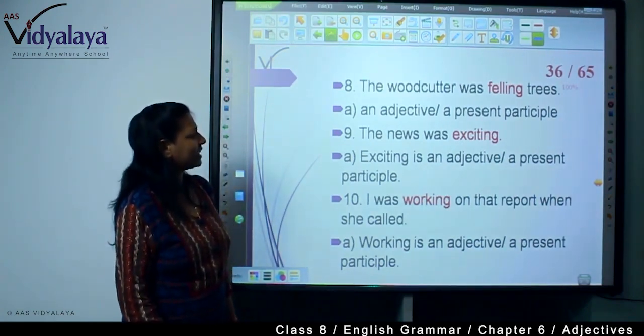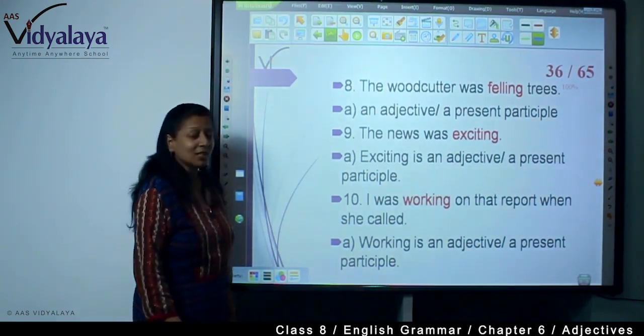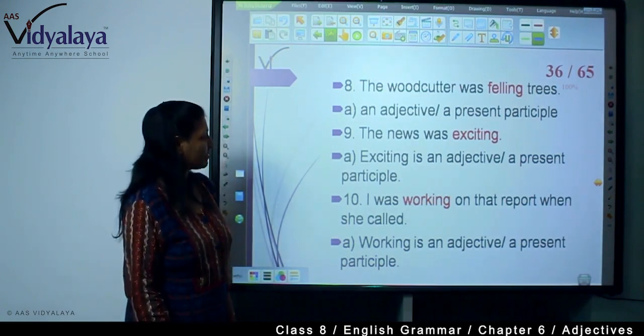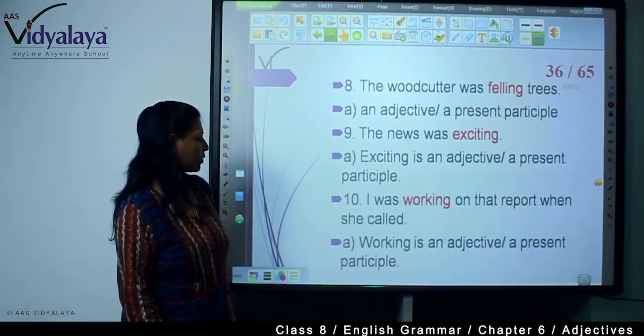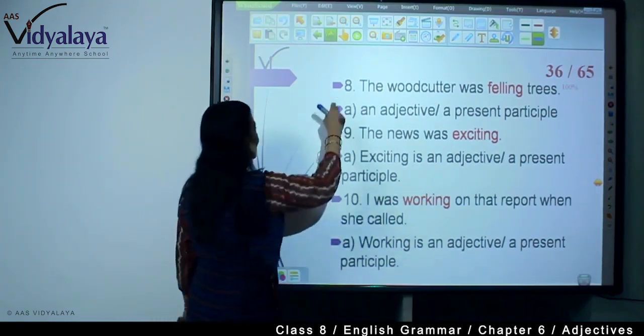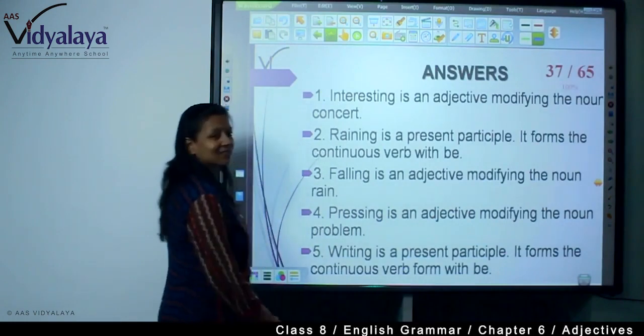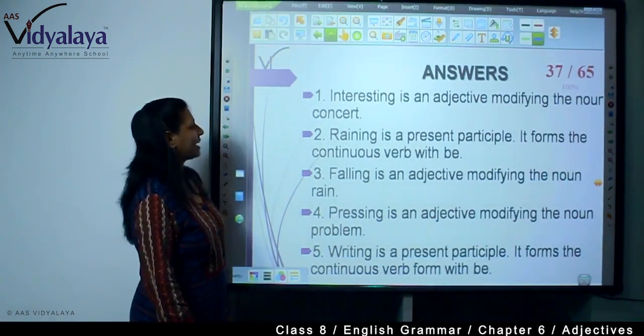The woodcutter was felling trees. An adjective or a present participle? The news was exciting. An adjective or present participle? I was working on that report when she called. Working is what? An adjective or a present participle? Now answers are all given. You will have to understand.